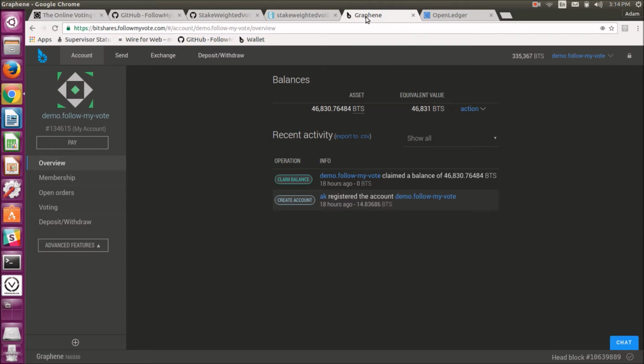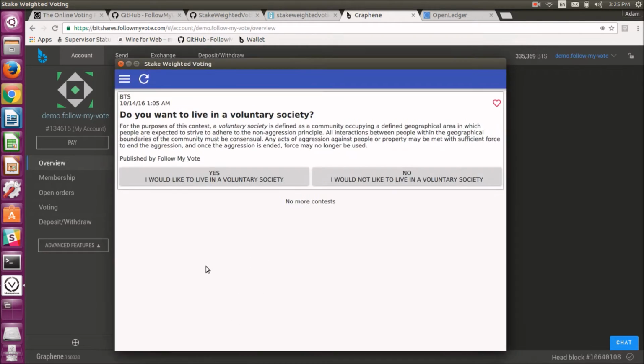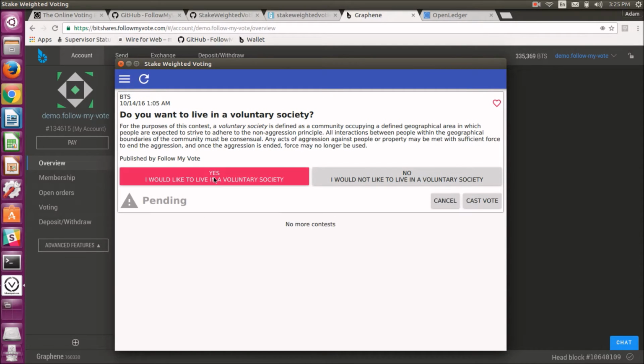Now that I've gotten my BitShares wallet up and running at the location that we've configured to work with our voting app, I'll go ahead and bring up the voting app. It may say syncing, but once it loads, you should see the first contest that's been created within the voting app and any other contest that will be created thereafter. And from here, you can view the contests that exist. You can cast your vote.